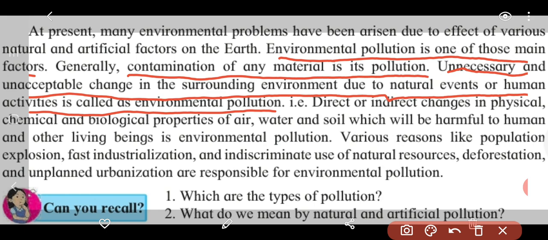That is, direct or indirect changes in physical, chemical and biological properties of air, water and soil. Why? Because air, water and soil are easily available in our environment. These are abundant in our environment, and we live among all of these things, and it will be harmful once these things get polluted. Air, water and soil get polluted, and now it becomes harmful to humans and other living beings in environmental pollution.